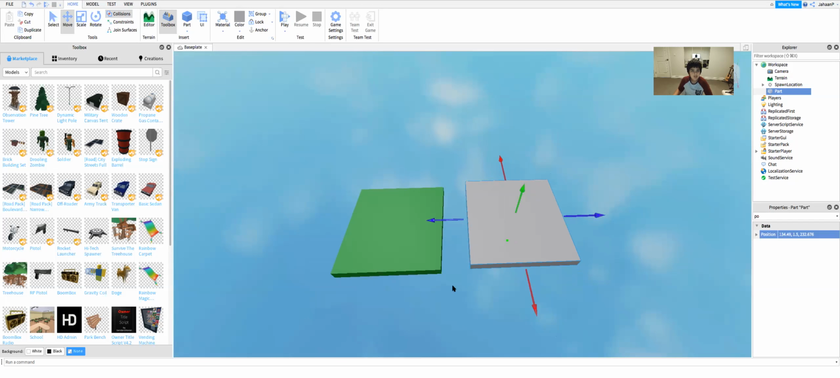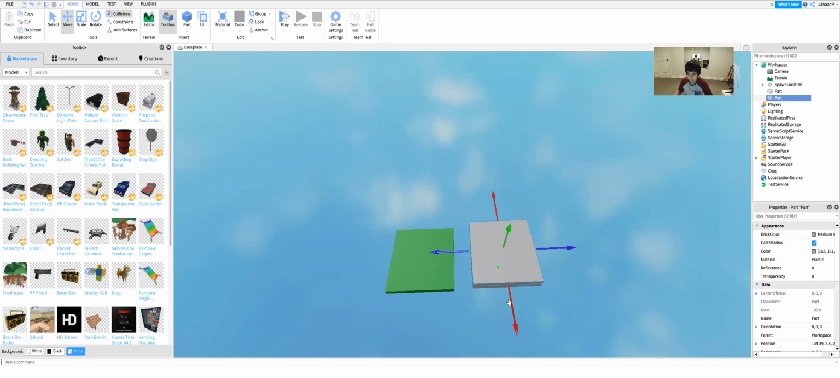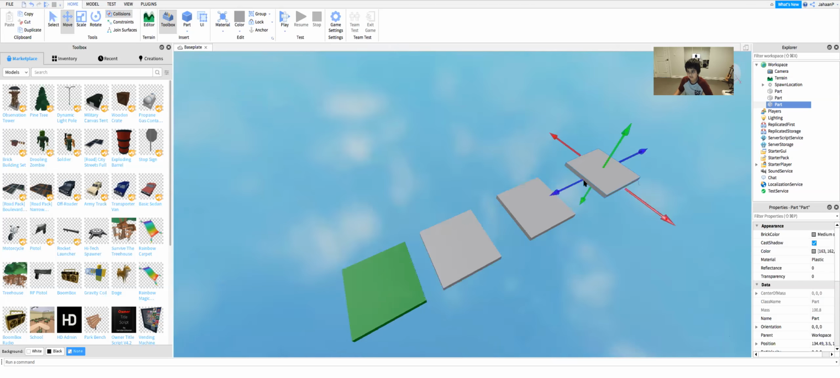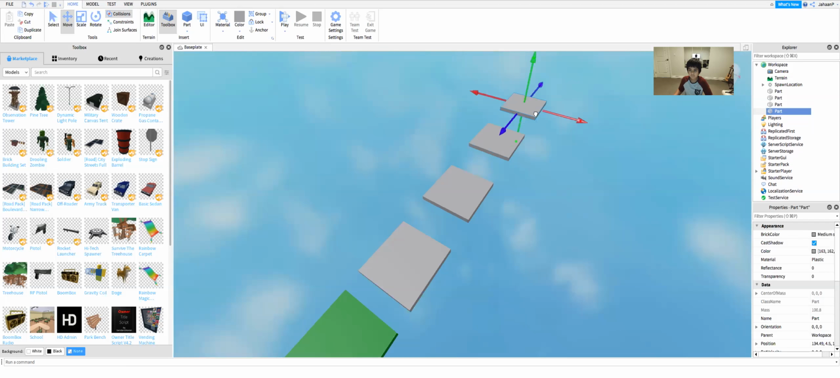And then we can change the color, or first let's duplicate all of them. So I'm gonna keep, I'd say, 6, or let's say 5. Let's make it small enough that the player can actually jump.